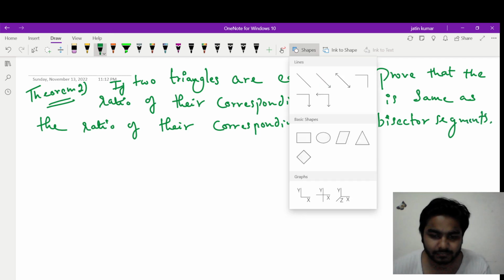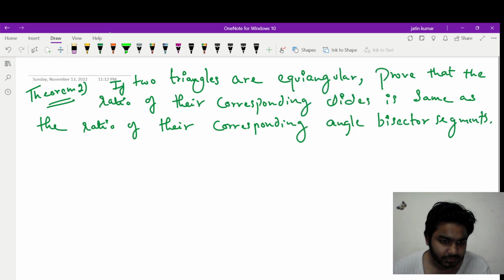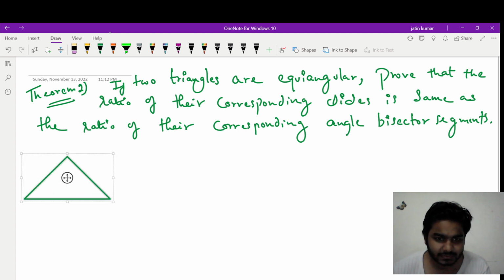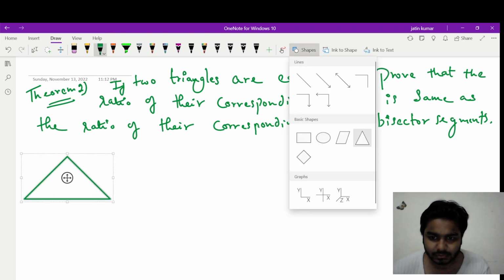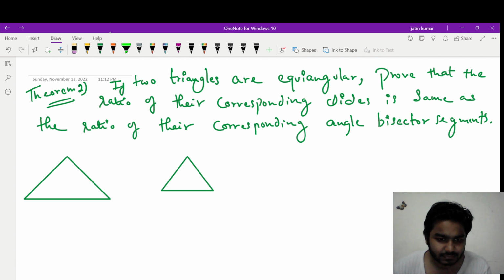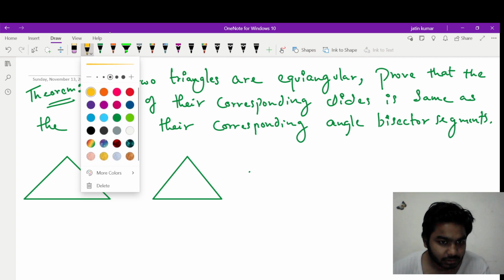So again we are given two triangles. Let me draw two triangles first. So this is the first and this is the second. We need to draw the angular bisector. Now what is an angular bisector?